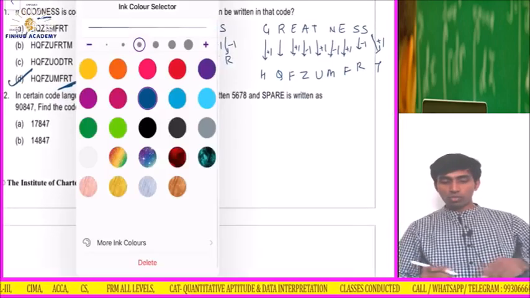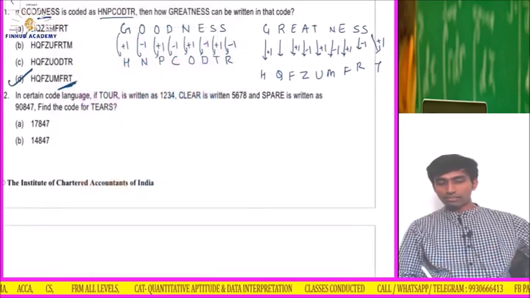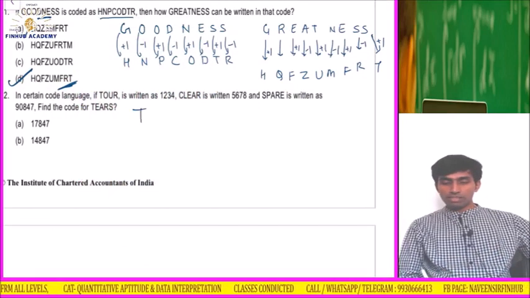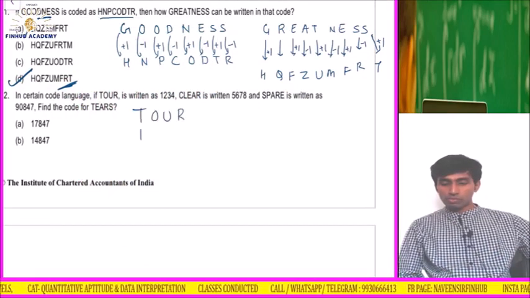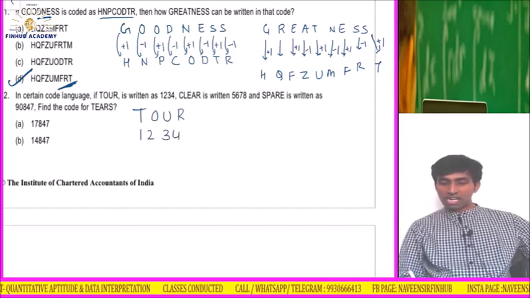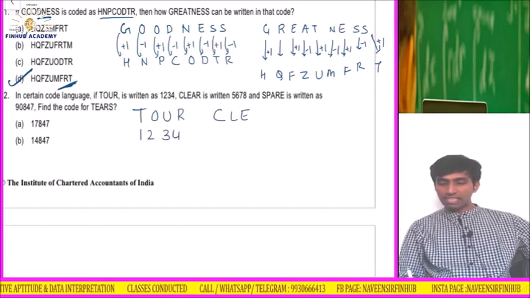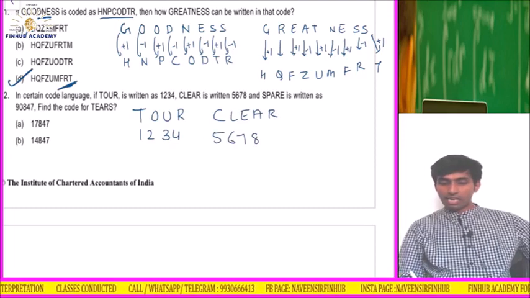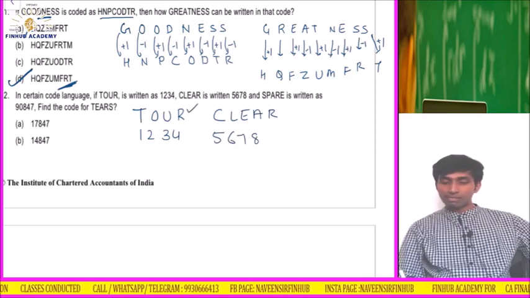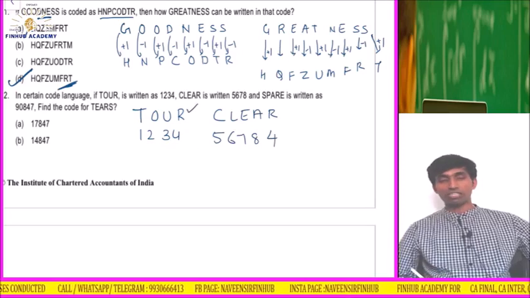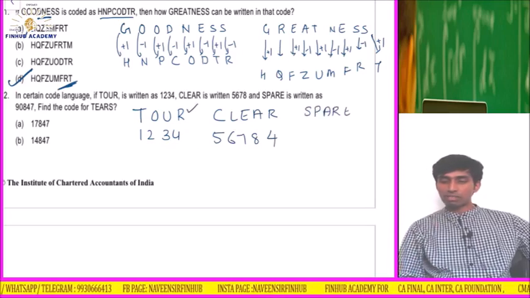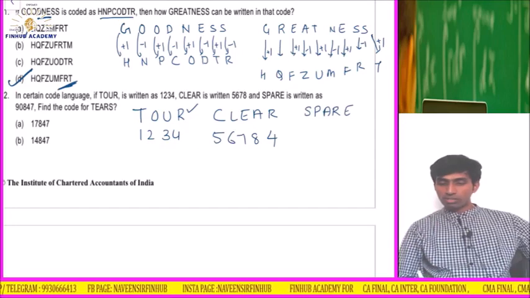Okay, so easy question. In a certain code language, TOUR is written as 1234. It's very simple. TOUR is 1 2 3 4, and CLEAR is written as 56789. The code is what? 5 6 7 8. R was already here. That means my code for R is 4, which is not given. That means it will be the same. So for SPARE, what will it be? Very easy question. One more time. For S, what is the code?